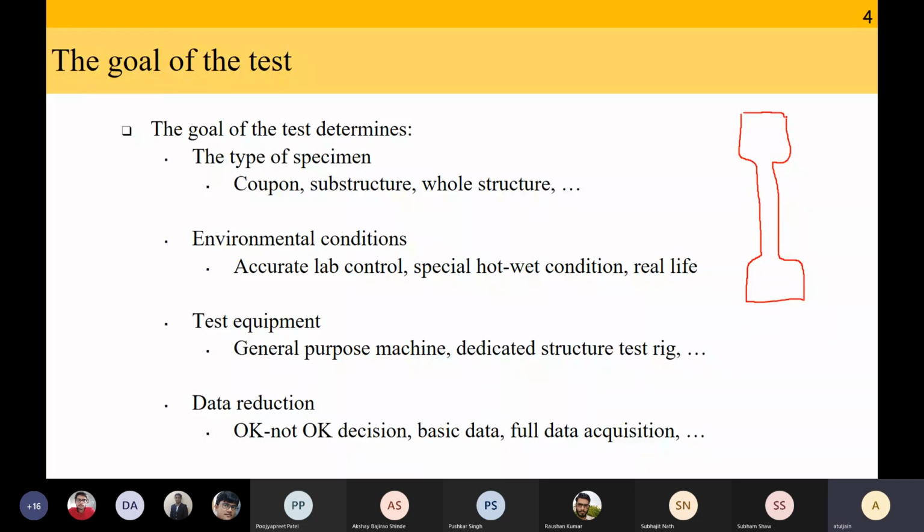This is a simple test specimen that you have perhaps used in your lab. You apply load like this. In the context of composite material, this simplest flat specimen that you test for tensile tests or the other are known as coupons. Oh, okay, sir. Got it. Okay, anything else?